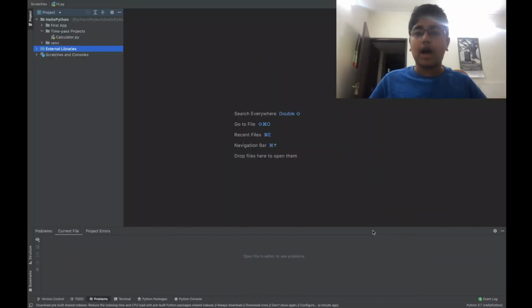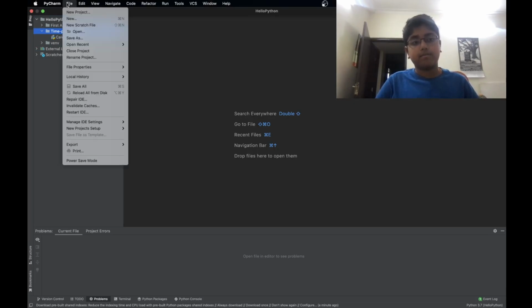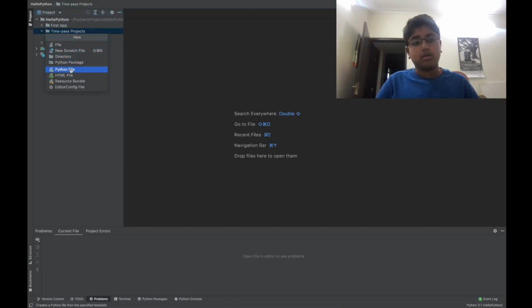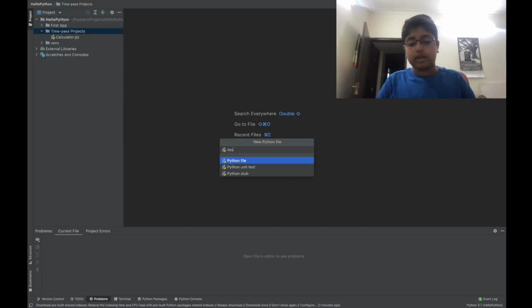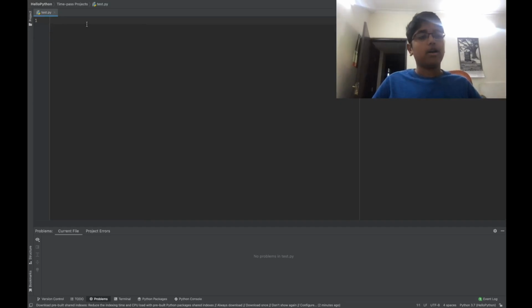Okay guys, so I have opened my PyCharm, which is a Python IDE. So we are going to create a new file, a new Python file. We'll name it test. If you guys wanna change the name, you can go ahead and do whatever you want. Okay, so now we're gonna start our Python journey with a simple print statement.